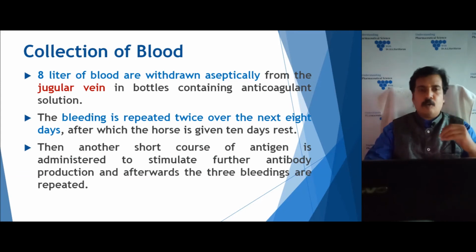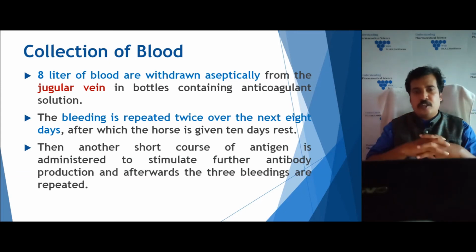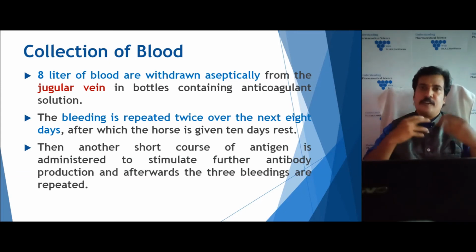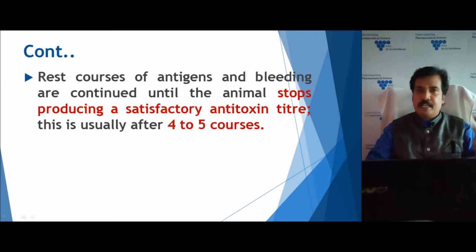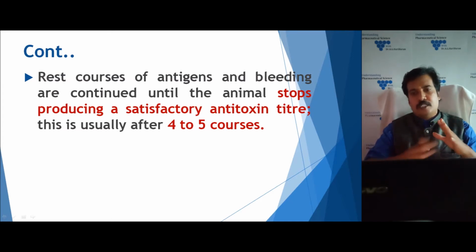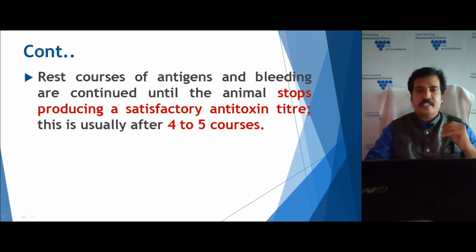Then the second course we can start with another shot of antigen, that is, another shot of diphtheria toxoid. Then we can take the bleeding thrice, and we can repeat this process until enough antibody titer level is maintained. Generally it takes 4 to 5 courses. The course is continued for 4 to 5 until the animal stops producing the necessary antitoxin titer level.